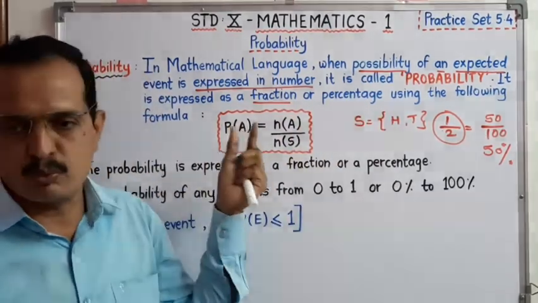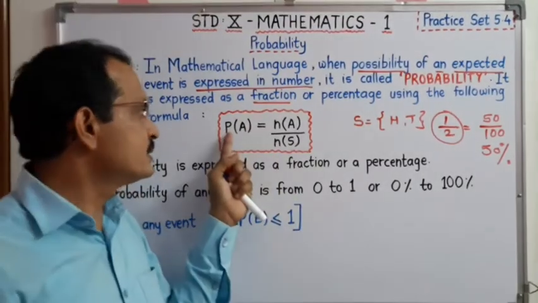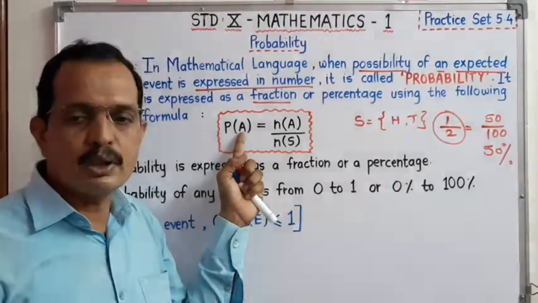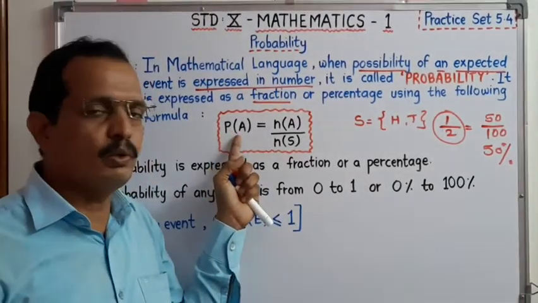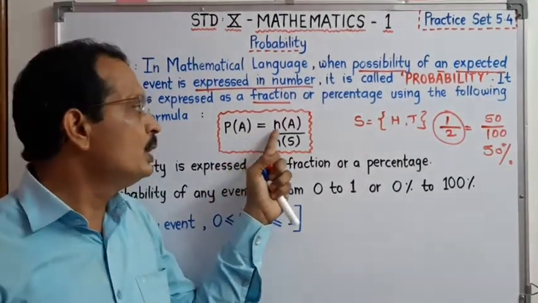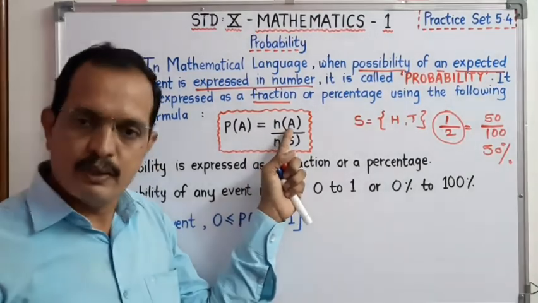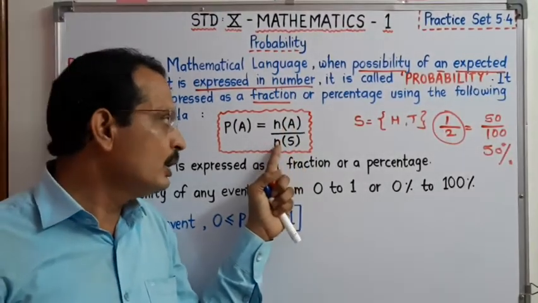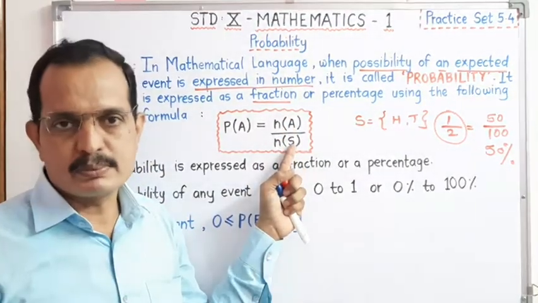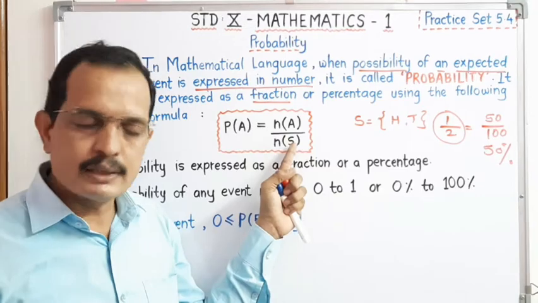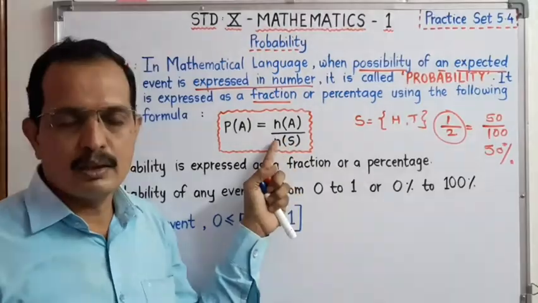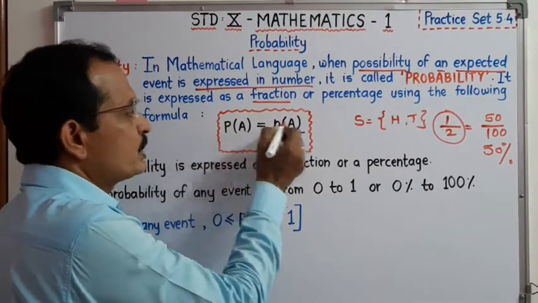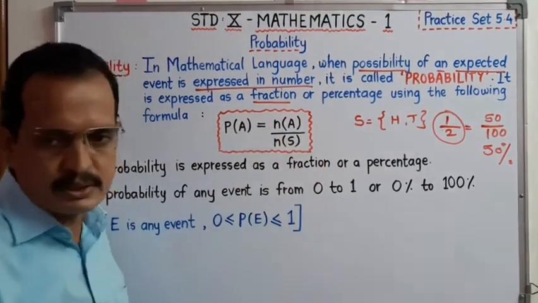We have to use the formula. Now what is the formula? P stands for the probability, A for the particular event. The probability of a particular event A is equal to the number of sample points for event A upon the number of sample points for the sample space. For that particular experiment, whatever the sample space is, that number of sample points we have to write. Therefore probability of any event is equal to n(A) upon n(S).